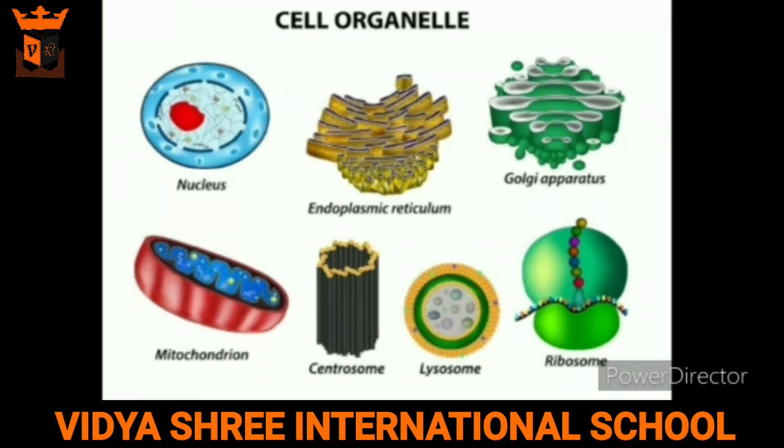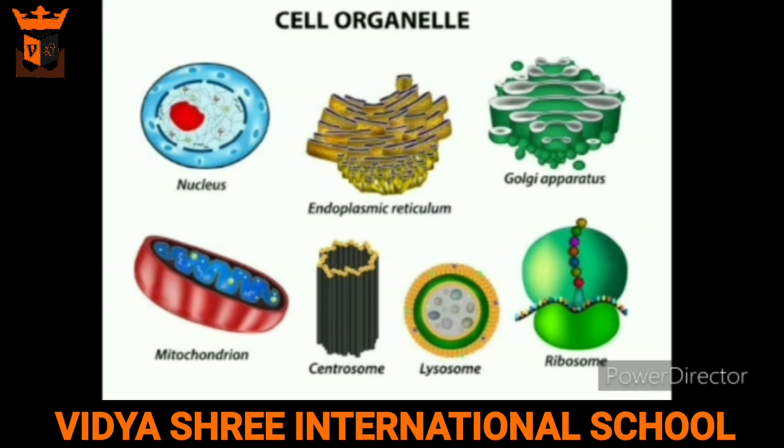Mitochondria are small rod-like structures. They break down the food and provide us energy. That is why they are known as powerhouses of the cell. Second are the vacuoles. These are sac-like structures and store food, water and waste. Plant cells have large vacuoles as compared to animal cells.